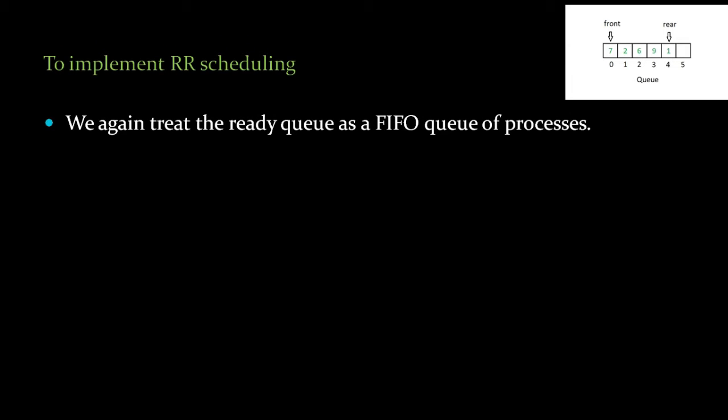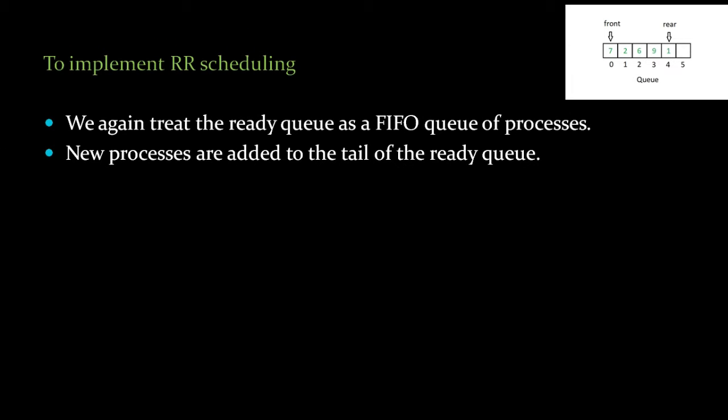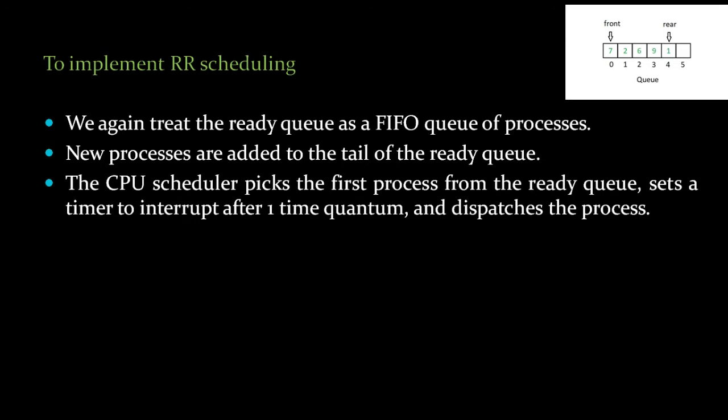Now to implement round robin scheduling, we keep the ready queue as a FIFO queue of processes. New processes are added to the tail of the ready queue, and the CPU scheduler picks the first process from the ready queue, sets a timer to interrupt after one time quantum, and dispatches the process.